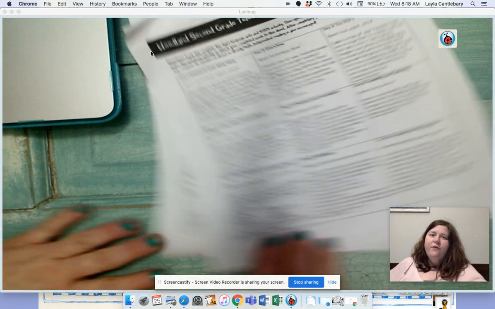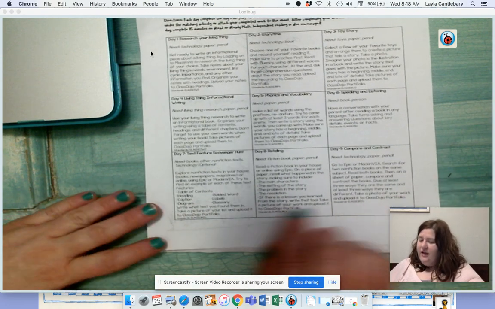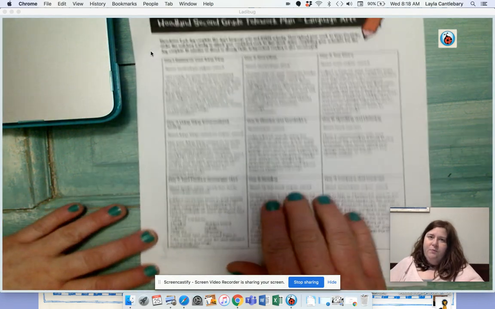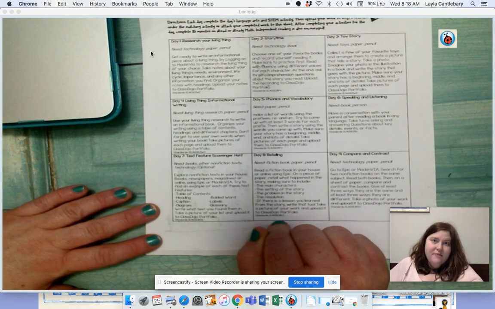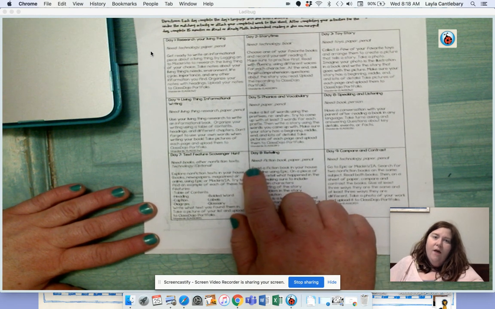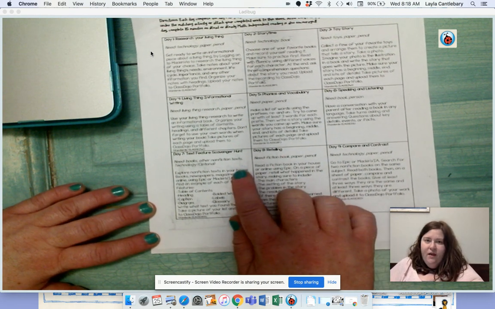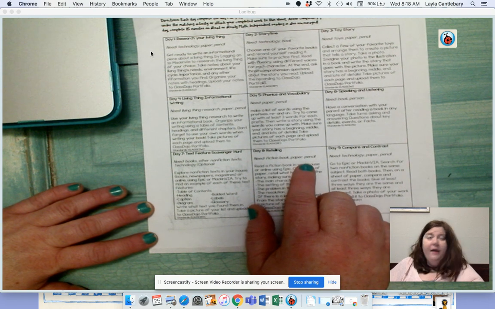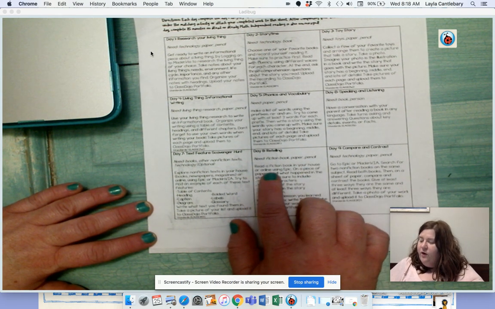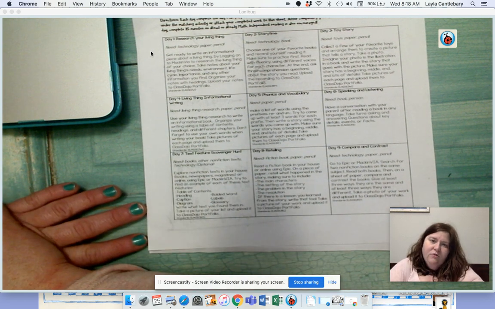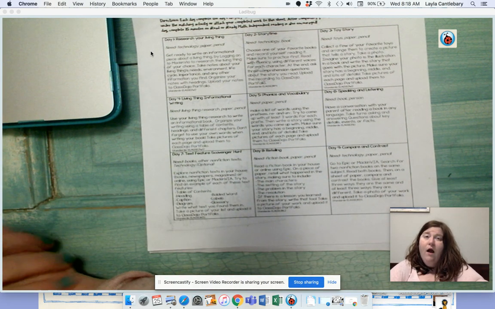All right, so the first thing I want us to look at today is our language arts plan. This is language arts for day 8. Can you believe it's day 8 of teleschools? Which is retelling. You're going to need a fiction book, a paper, and a pencil. You're going to read a fiction book in your house, or online using Epic.